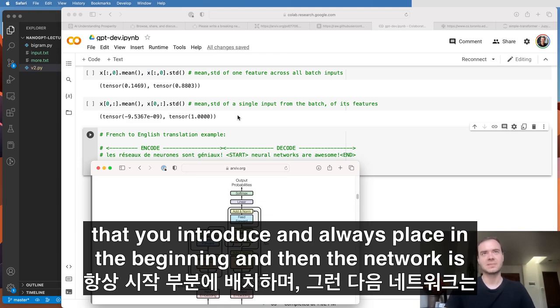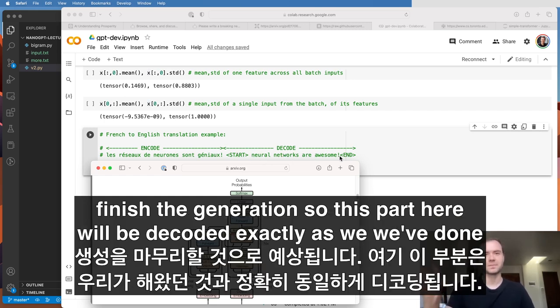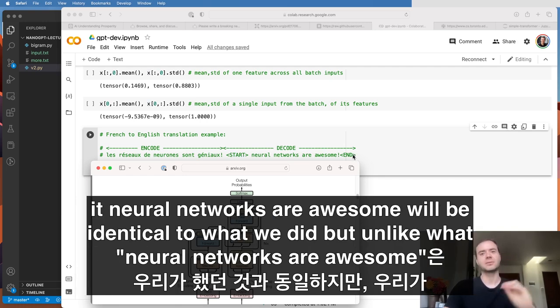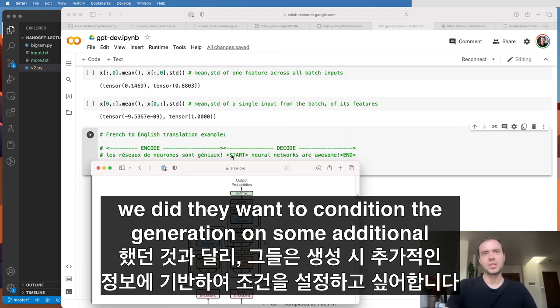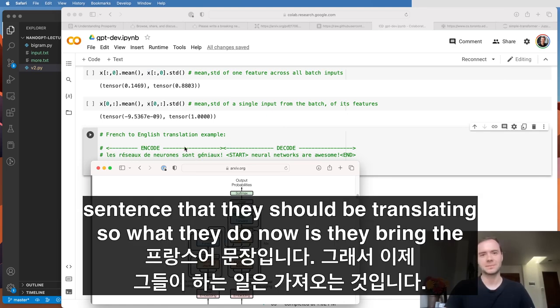And then the network is expected to output "neural networks are awesome," and then a special end token to finish the generation. So this part here will be decoded exactly as we've done it. "Neural networks are awesome" will be identical to what we did. But unlike what we did, they want to condition the generation on some additional information. And in that case, this additional information is the French sentence that they should be translating.